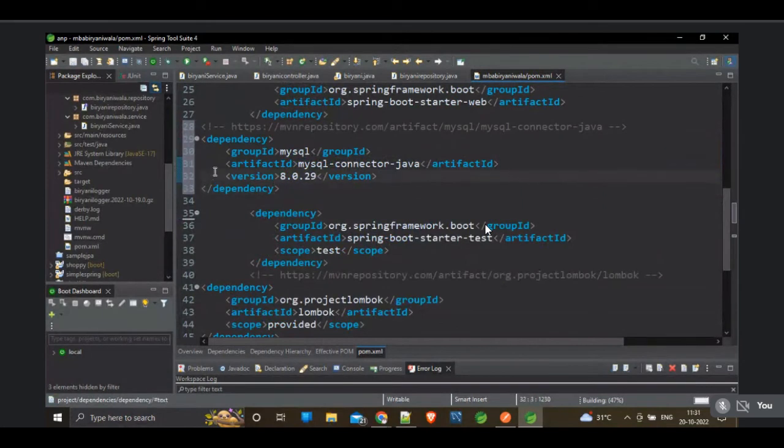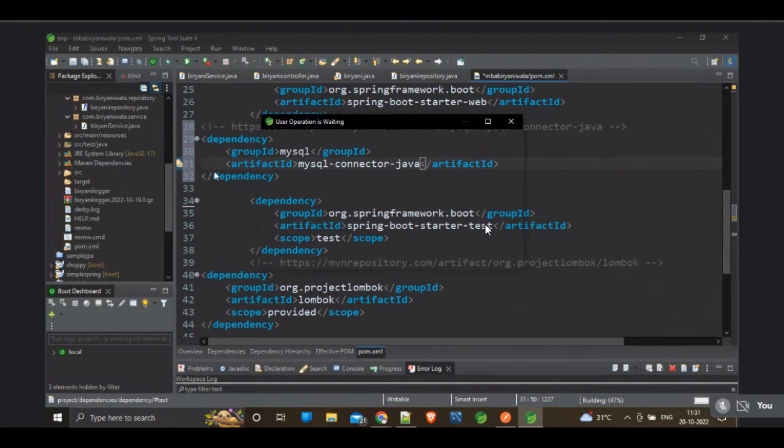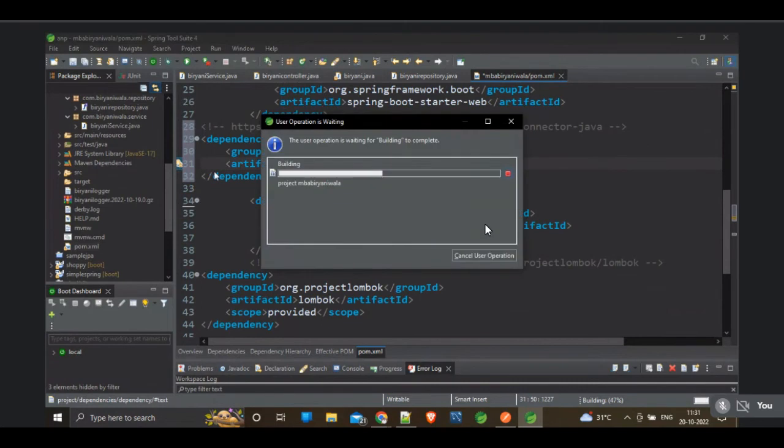And obviously you know that we don't need the version here. We are using Spring Boot now. Spring Boot will download the required version automatically. You can mention the artifact ID and group ID, that's enough. And it is building the project. Just wait for a few minutes and things will be downloaded.